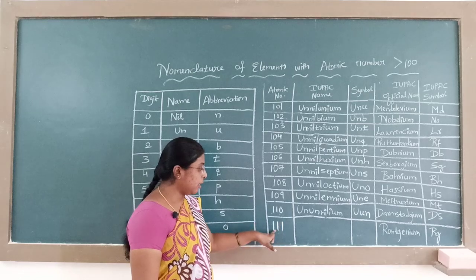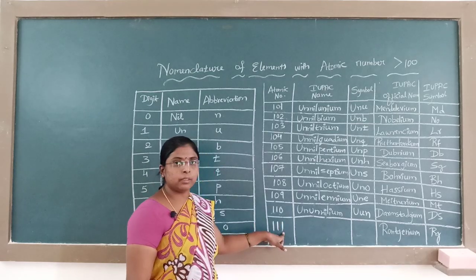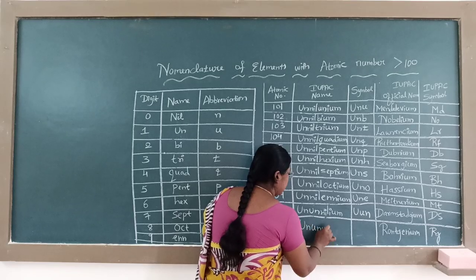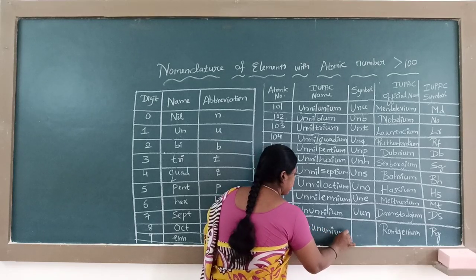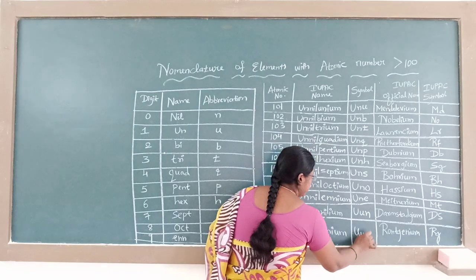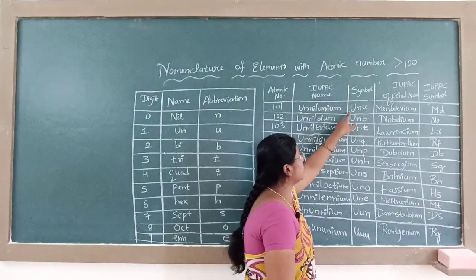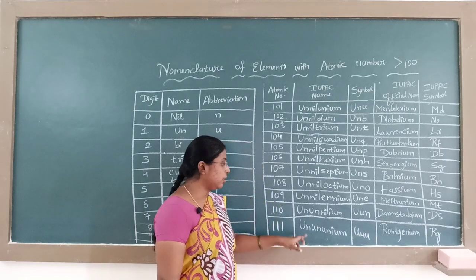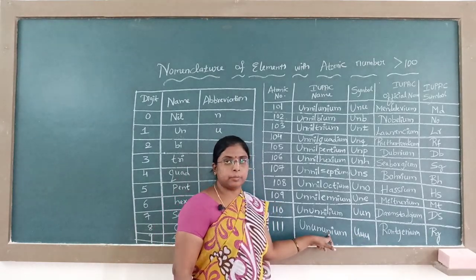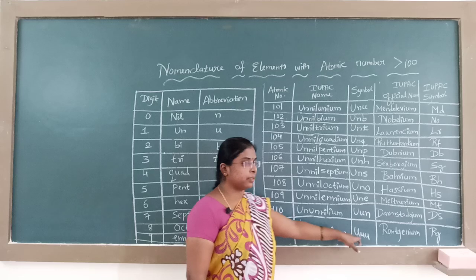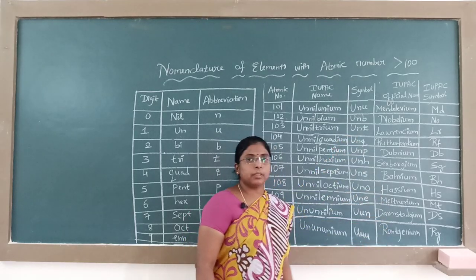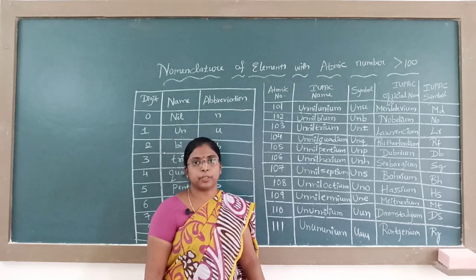111: Unununium. Remember that the first letter of the symbol should always be capital and the remaining small. If you see, up to 111 the names of the scientists have been given.